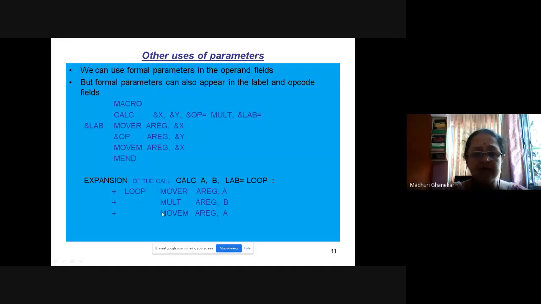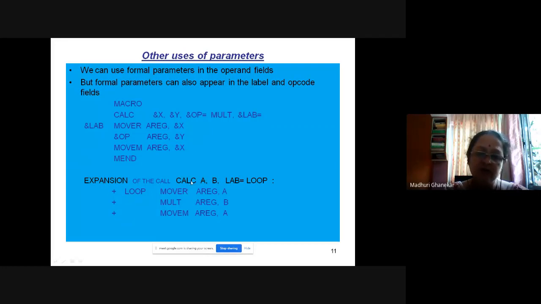Now this is the expansion of the macro. Why are we writing plus? It is because whatever is the expansion, we need to recognize which are the expanded statements. Because of the macro call, this macro call should be removed from the assembly program and replaced by those three statements.